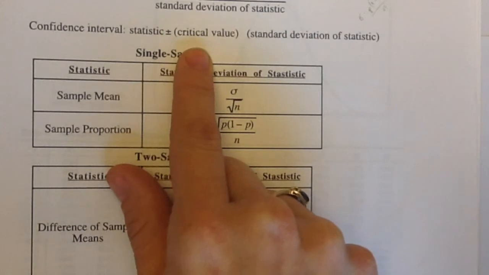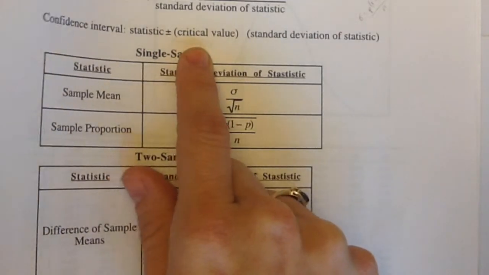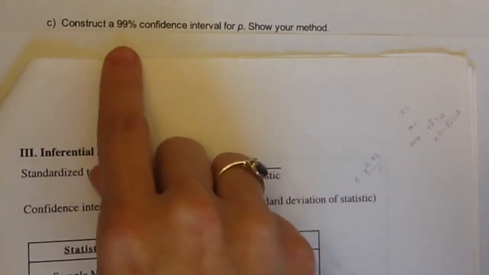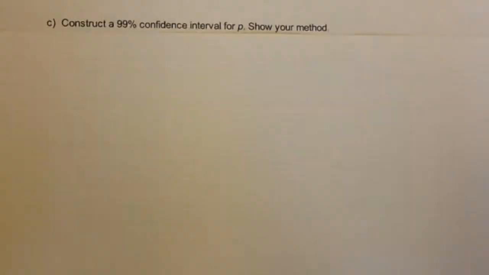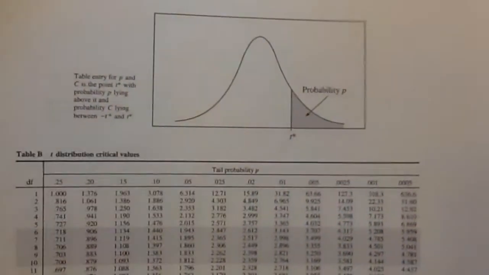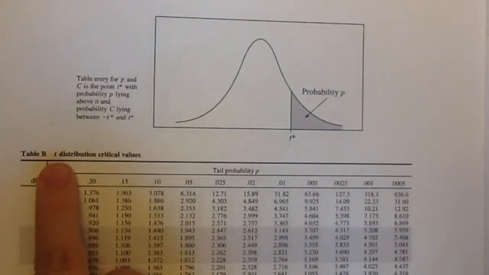Then plus or minus our critical value, which comes from the confidence level that we're going to use. If we're going to do a 99% confidence interval, the easiest way to do this is to turn to the T table in your resource packet. It's table B for the T distribution.